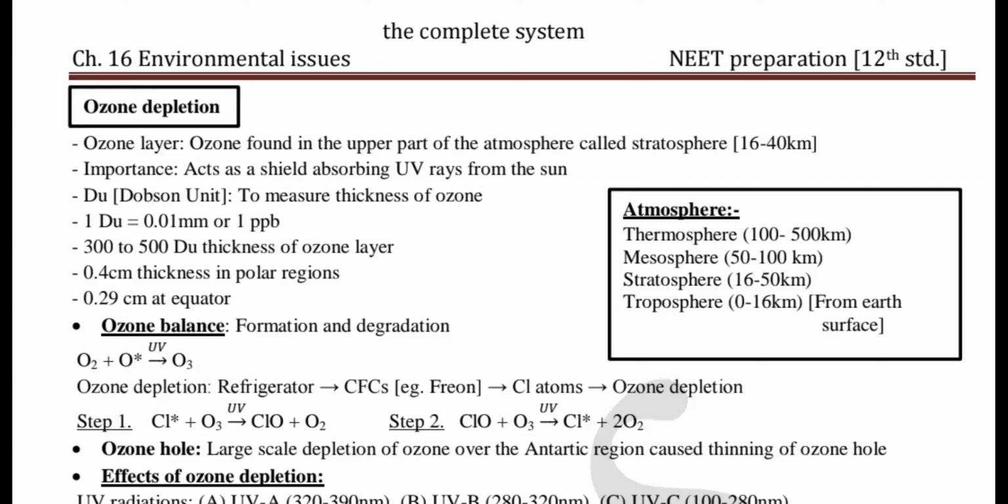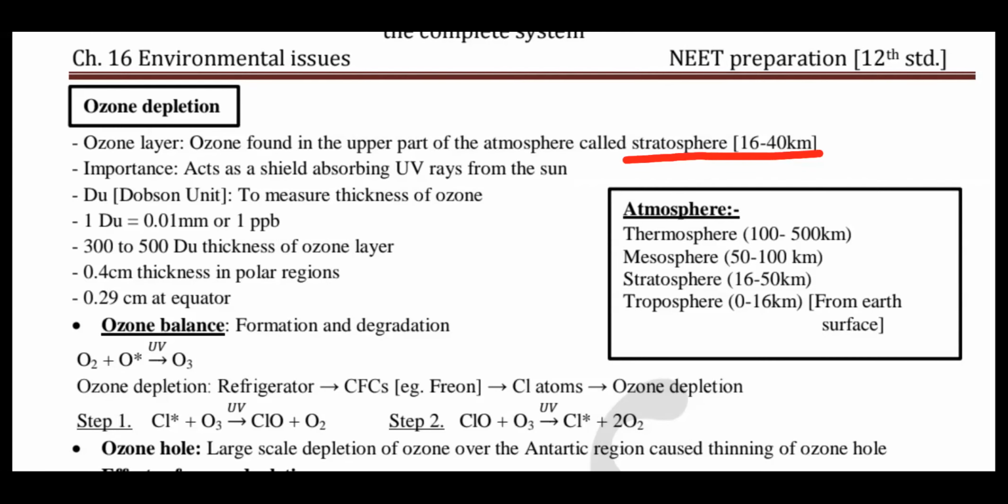Next topic in this chapter number 16 is ozone depletion in the stratosphere. Ozone layer. Ozone is found in the upper part of the atmosphere that we call the stratosphere. Earth is surrounded by the atmosphere.